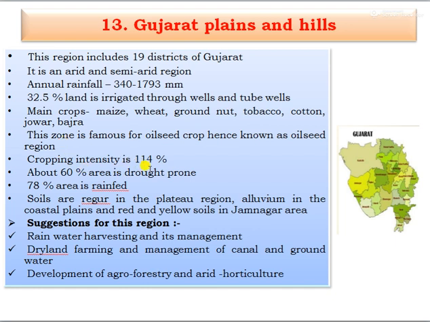Cropping intensity is 114%. About 60% of the area is drought prone, 78% of the area is under rainfed, and the soils are rego type in the plateau region, alluvium in the coastal plains, and red and yellow soils in the Jamnagar area. Then suggestions for this region: rainwater harvesting and its management, dryland farming, management of canal and groundwater, and development of agroforestry and arid horticulture.